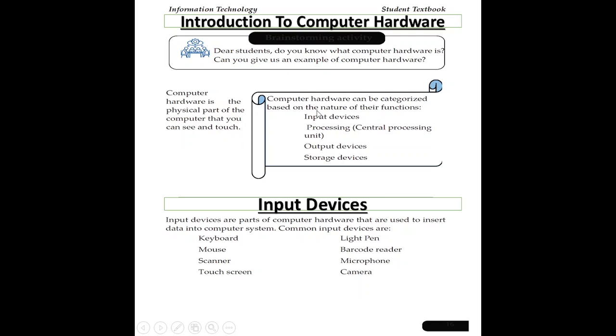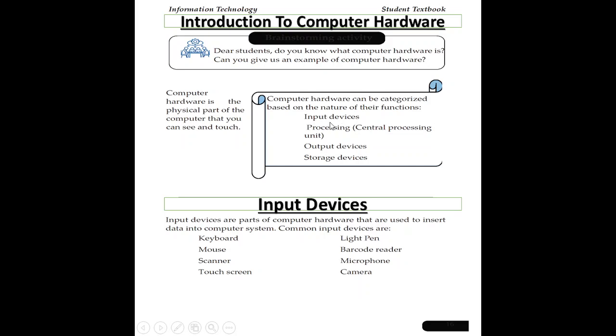Computer hardware can be categorized based on the physical part, the internal or external part of a computer system that can be seen and touched. Computer hardware can also be categorized based on the nature of their functions. A computer has four basic functions: input, processing, output, and storage.